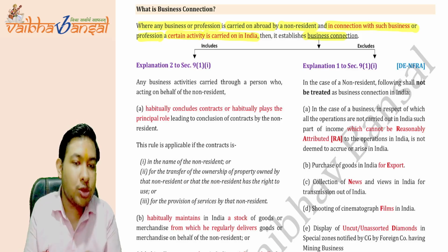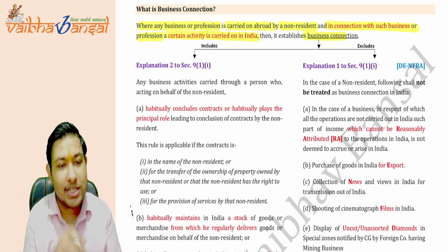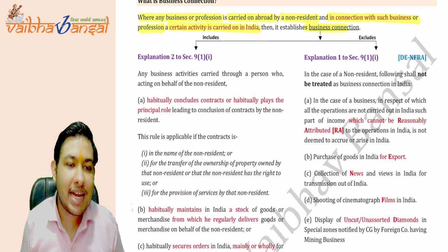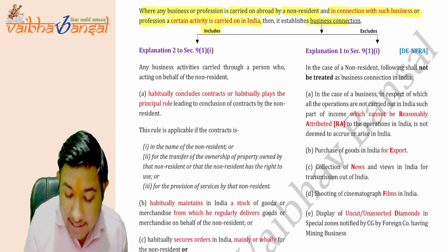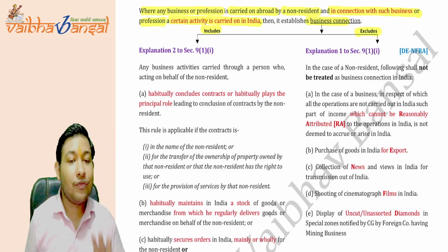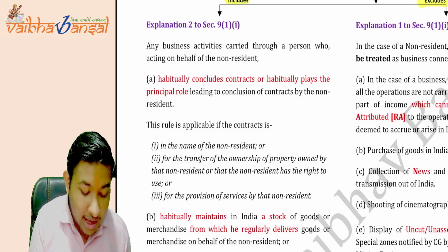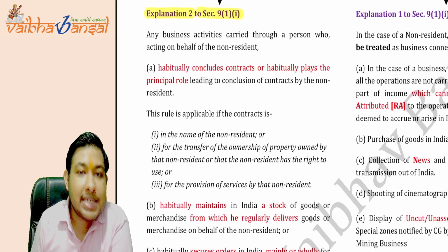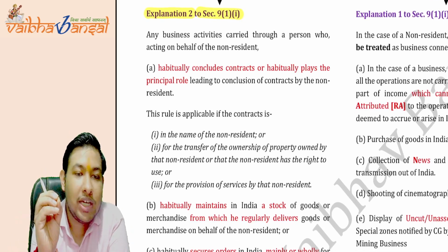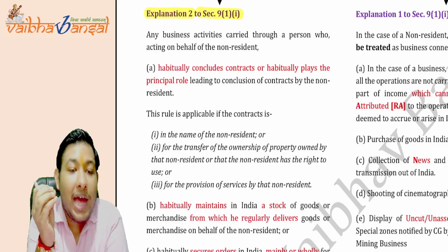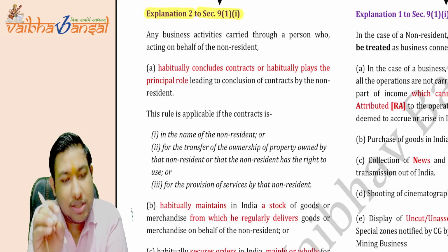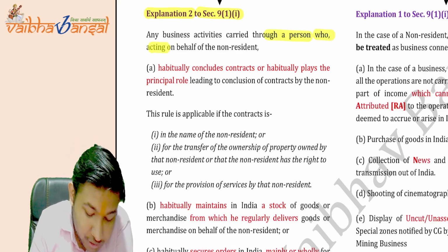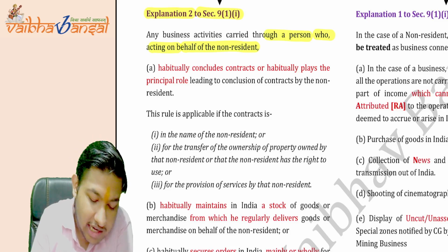Now, what is business connection? Actually, what includes business connection and what excludes business connection needs to be taken care of. So the definition of business connection comprises inclusions and exclusions. Starting with the inclusion part, Explanation 2 to section 9.1.1. It says that any business activity carried through a person who is acting on behalf of the non-resident, like any agent.